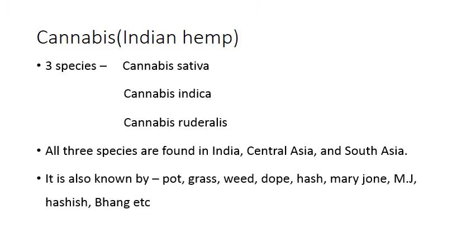This cannabis is particularly known by different slang names such as pot, grass, weed, dope, hash, marijuana, MJ, hashish, bhang, and a few other slang.